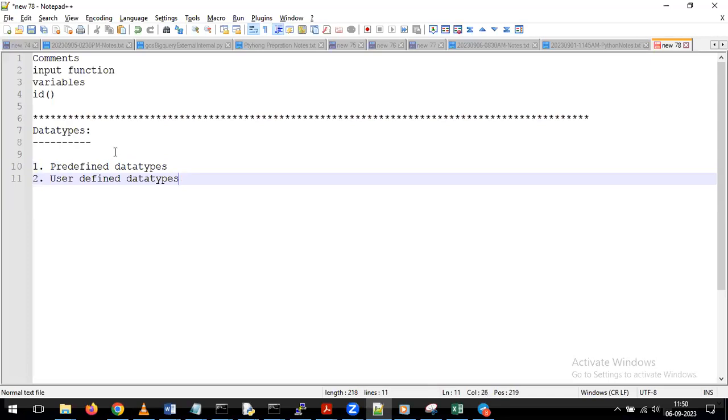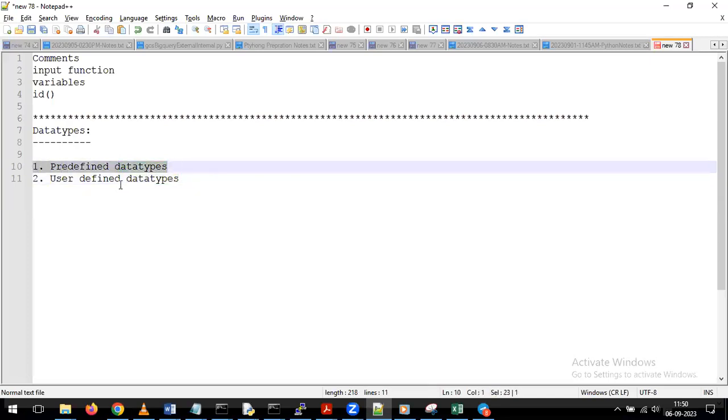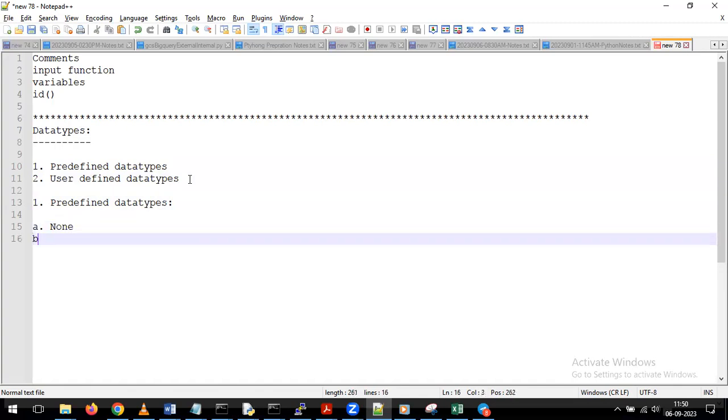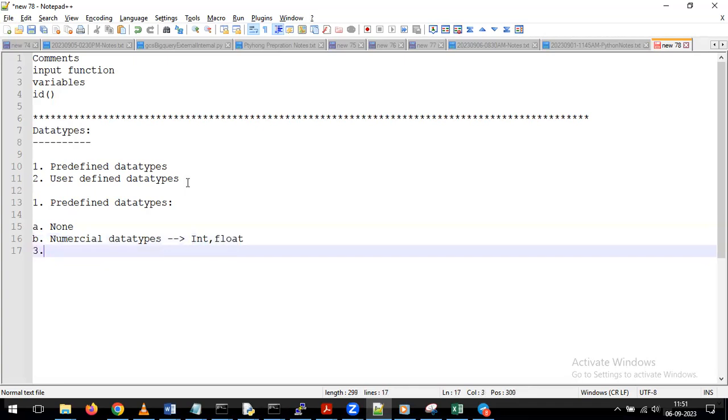First we'll focus on predefined data types in Python. The first one is none. Next we have numerical data types like int and float. After that, we have sequence data types.